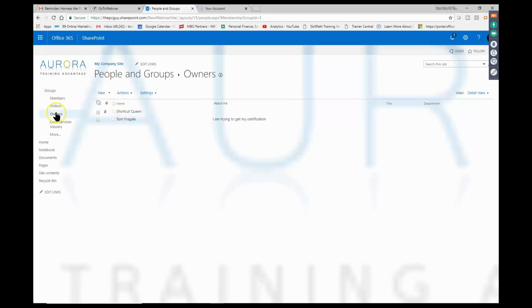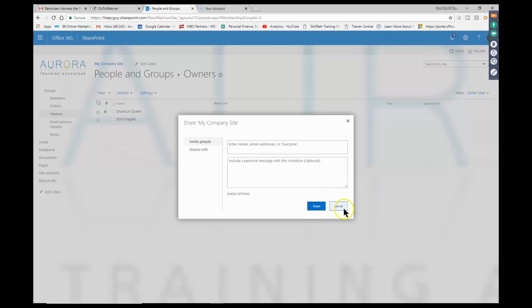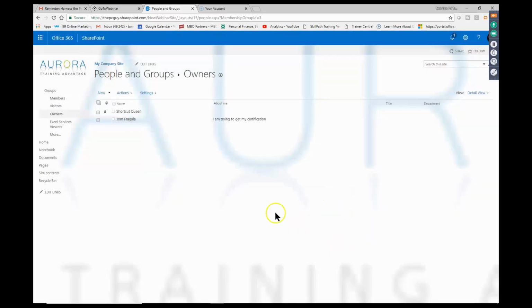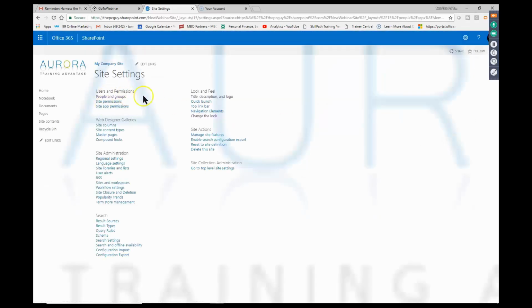If you come on each one of those different categories or the different groups, you pick on new and you say add users. And that's how you can start to add more people onto your SharePoint site. Or that's one way. The way I got to this window was I picked on the settings wheel, and then I picked on site settings. And then over here, we have users and permissions. So again, this webinar assumes that you have the admin rights for your particular site so that these choices will come up. Now, that's what I wanted to show you about the site settings for right now.